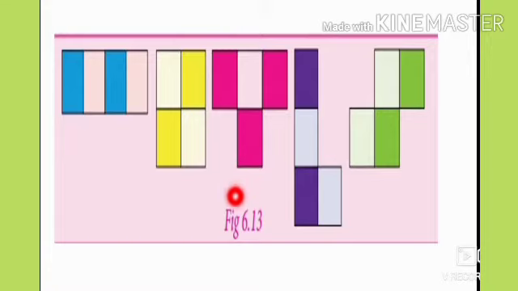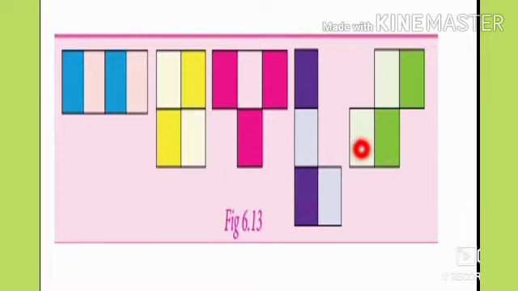To know the reason, take the 5 tetrominoes in the form shown below. So, here in Figure 6.13, 5 tetrominoes are given. This is the horizontal tetromino, this is the square-shaped O tetromino, this is the T-shaped tetromino, and here is the L-shaped tetromino, and this is the S-shaped tetromino.